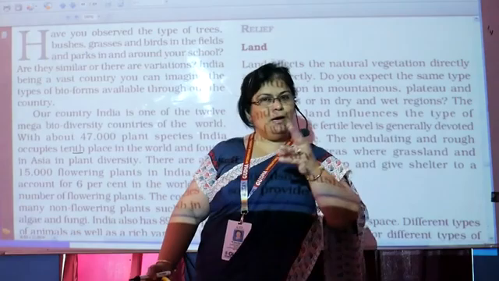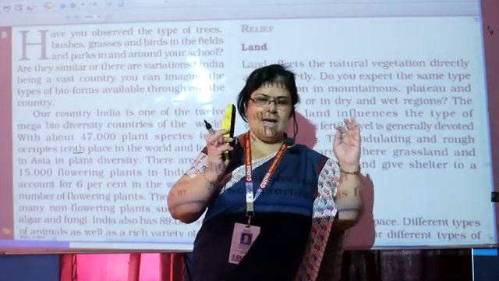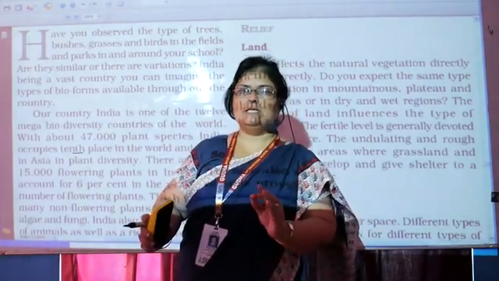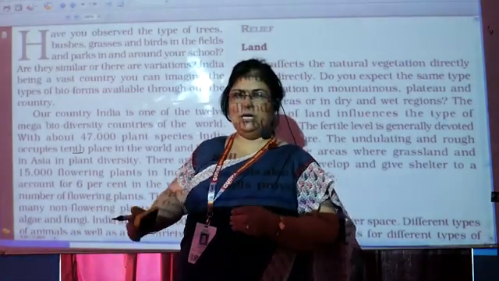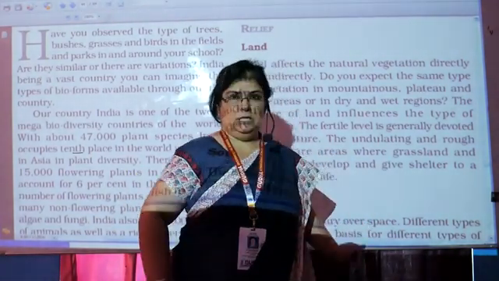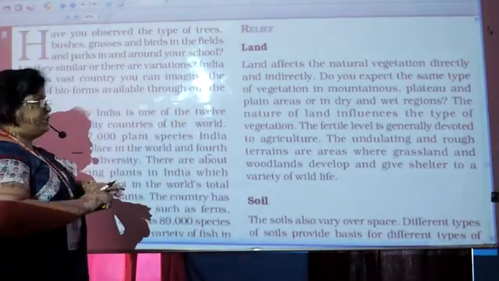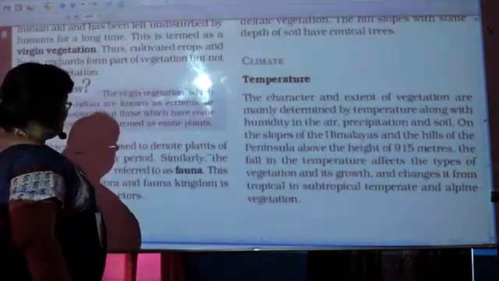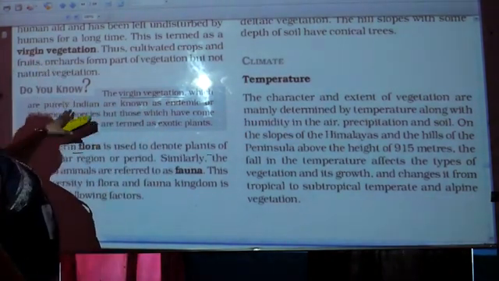Okay? And the third category is when natural vegetation is left undisturbed. Nobody has disturbed it for years, not cut it, not touched it, nothing. That is called virgin vegetation. So virgin vegetation also has two categories. Virgin vegetation which is left undisturbed.